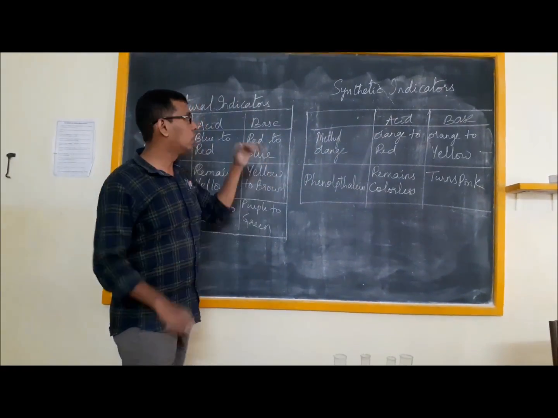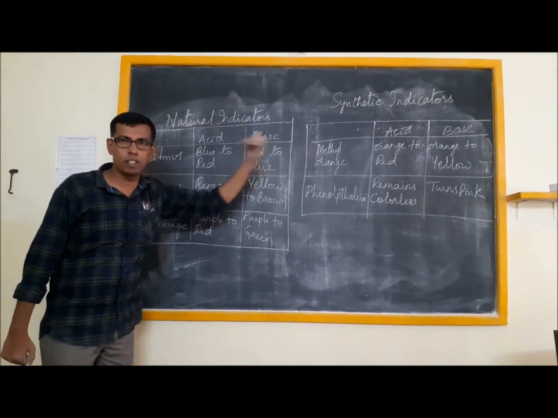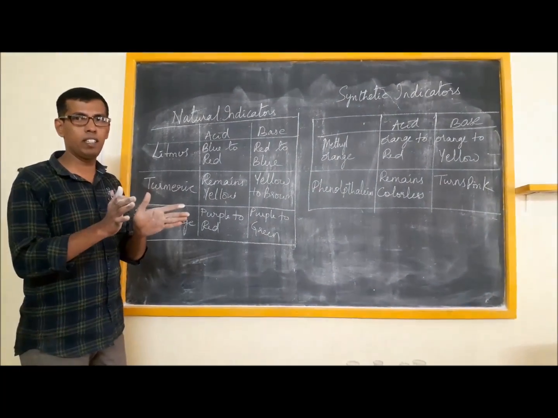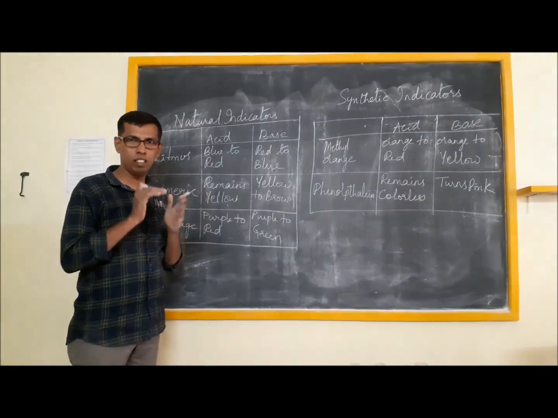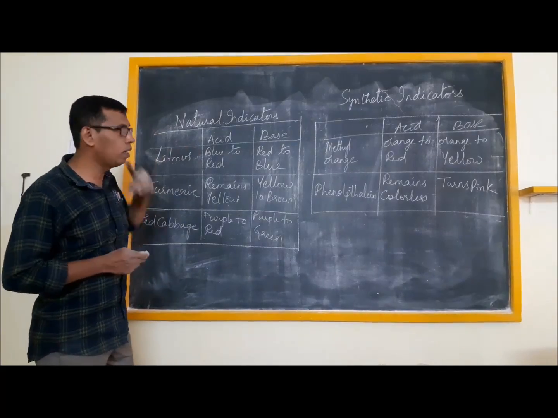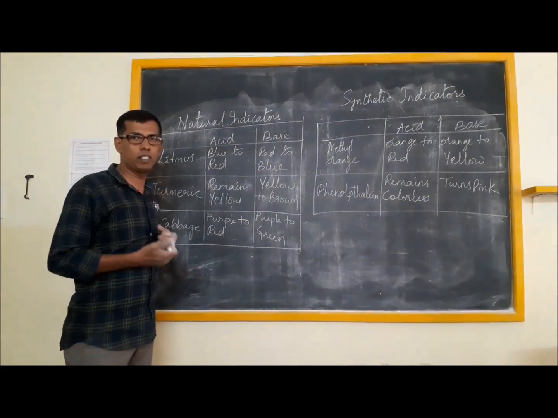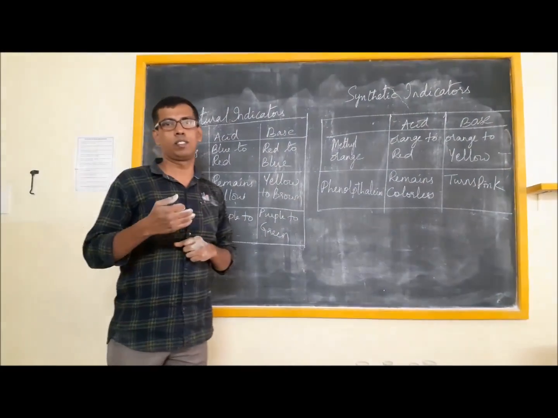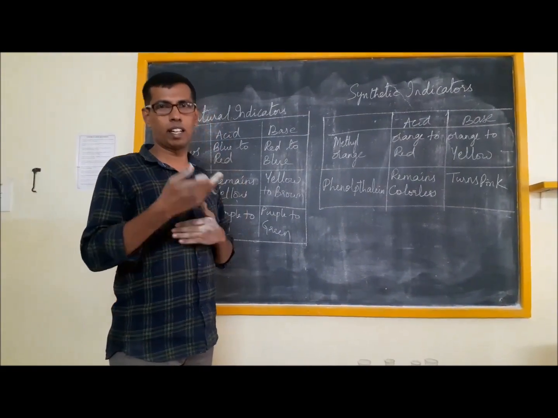In this way, you can use natural indicators and synthetic indicators to identify whether a given substance is acid or a base. So you can note down these two tables and go through the concepts thoroughly. Further topics will be continued in the next coming videos.